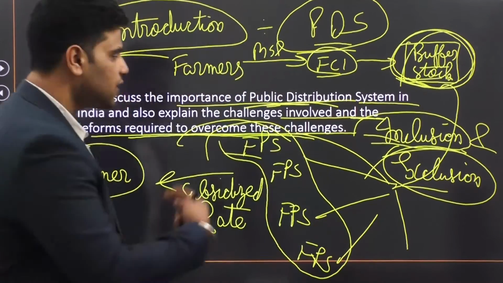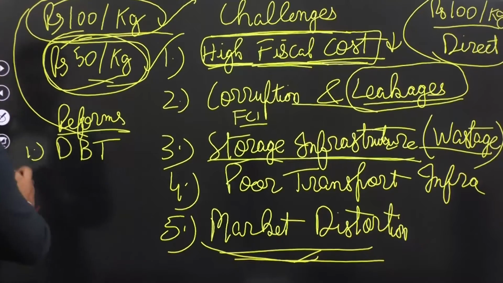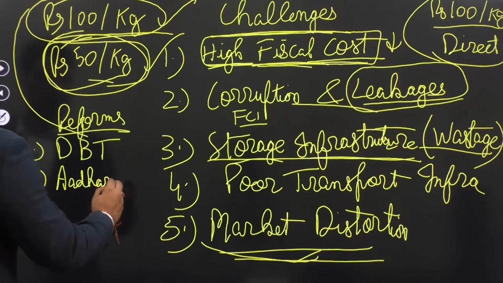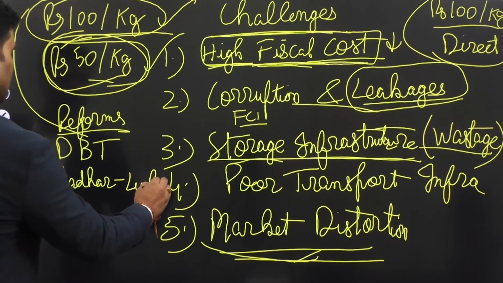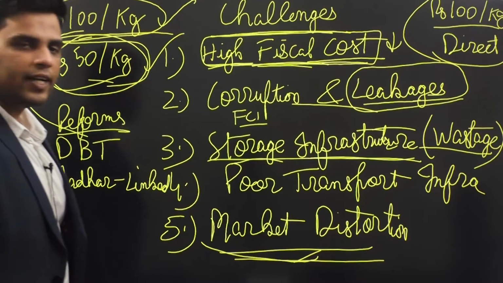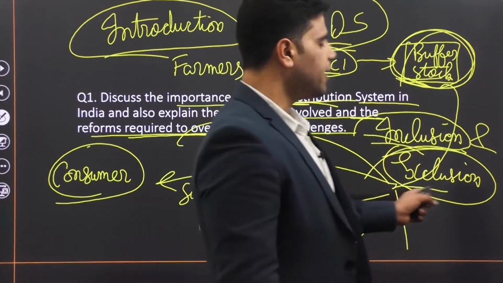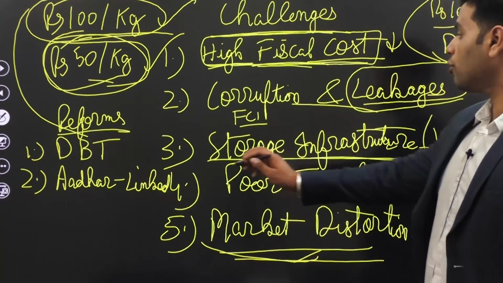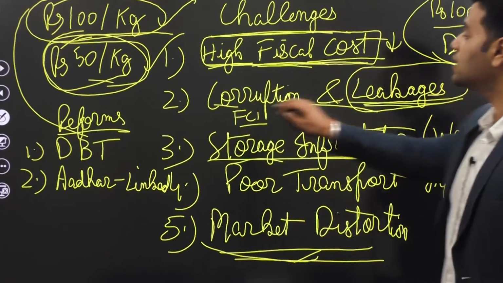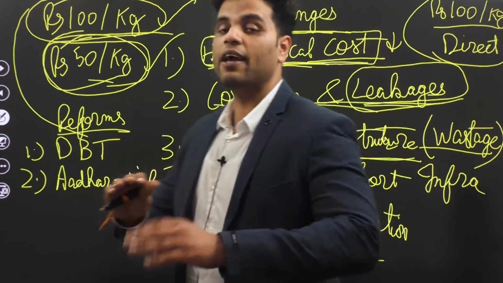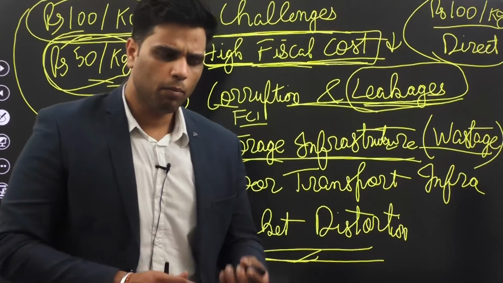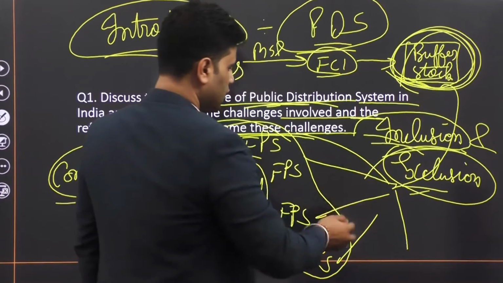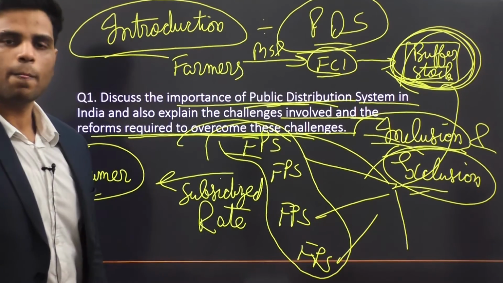Right? So what has the government sought to do? Well, government is trying to create ration cards which are Aadhaar linked and directly linked to their bank account. Aadhaar linked. All right, so it would solve the problem of inclusion and exclusion errors. Then we talked about a lot of corruption and leakages in FCI, right? And most of this corruption happens at this stage: buffer stock stage, transportation stage, storage stage.